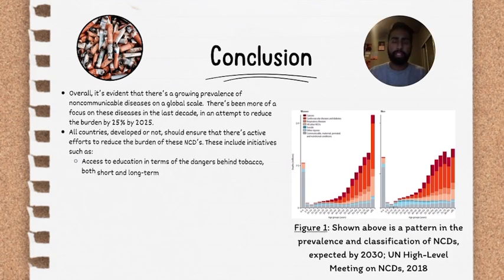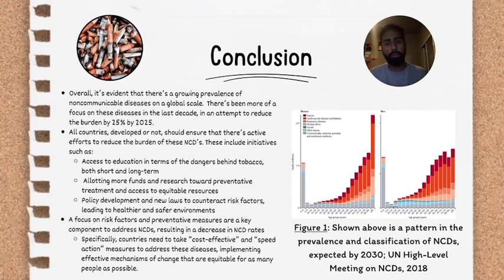So overall, it's evident that there's a growing prevalence of non-communicable diseases on a global scale, and there's been more of a focus on these diseases in the last decade in an effort to reduce the burden of disease. All countries, whether they're developed or not, should ensure that there are active efforts in place to reduce the burden of disease. Some of these efforts include access to education, allotting more funds and research toward preventative treatment, and policy development to counteract those risk factors.